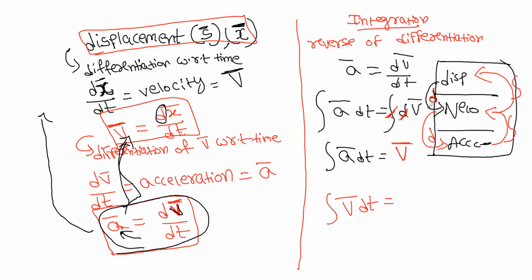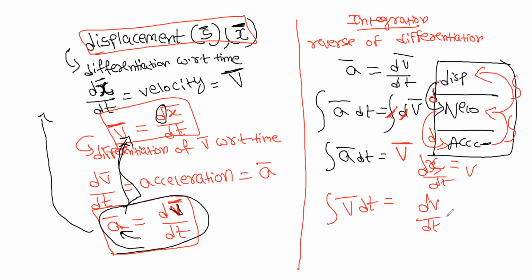All this integration and differentiation in physics rotates around displacement, velocity, and acceleration. The differentiation of displacement gives velocity.